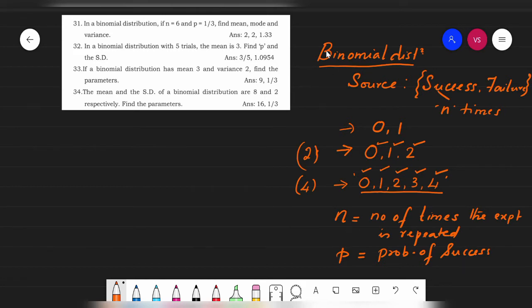So these two are called what for us? The parameters of the binomial distribution. n and p are the parameters of the binomial distribution. In any of the distribution problems, students, you need to keep in mind that for any probability distribution there are some key elements, and the key elements mean parameters. In any problem of binomial distribution, or particularly any distribution, the first objective for us is to identify these parameters.